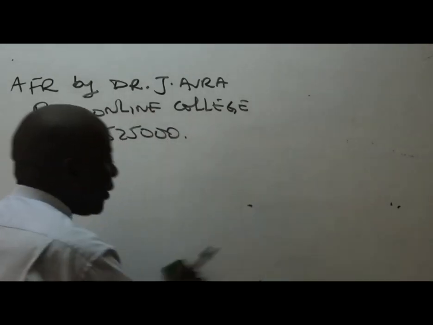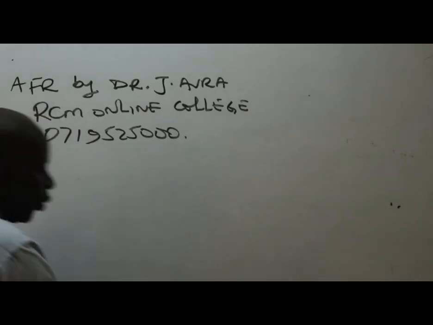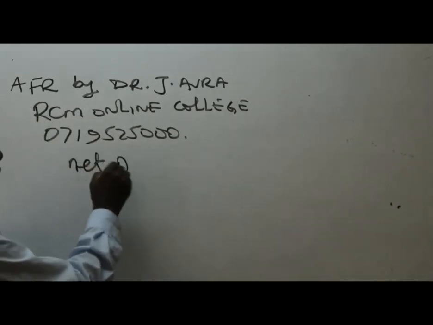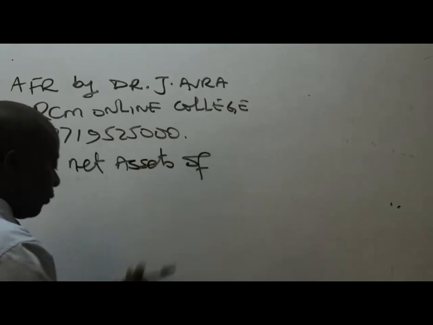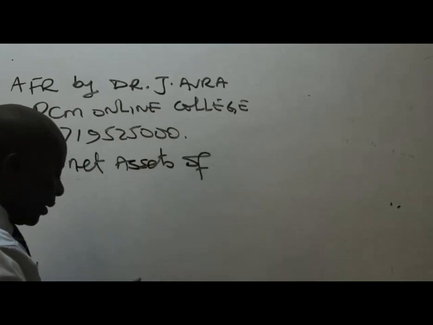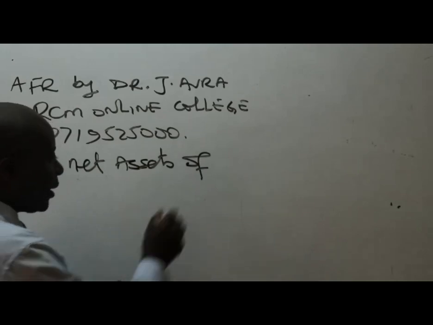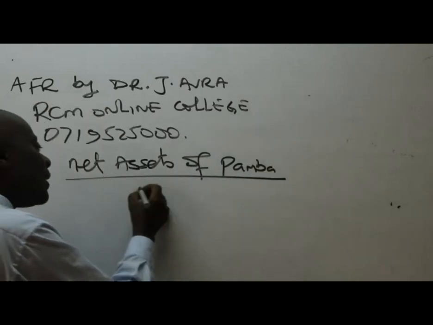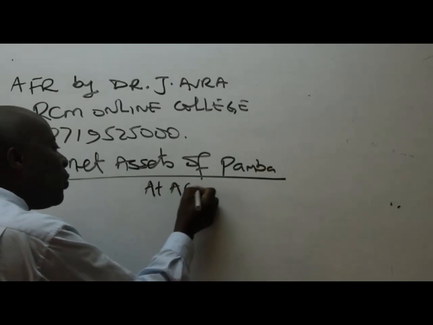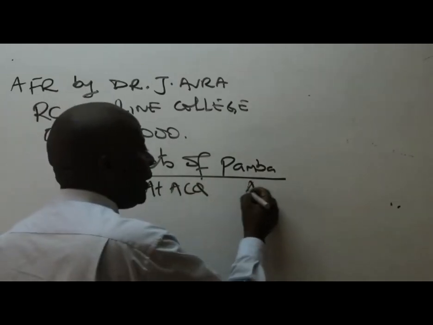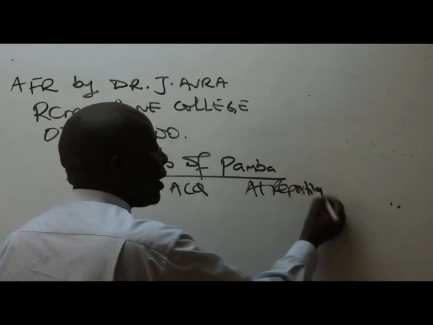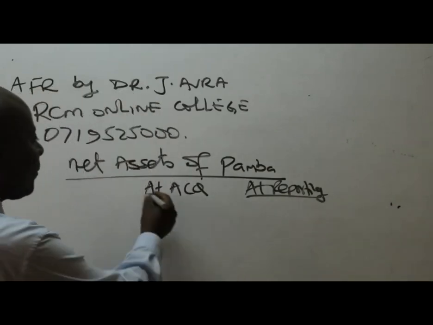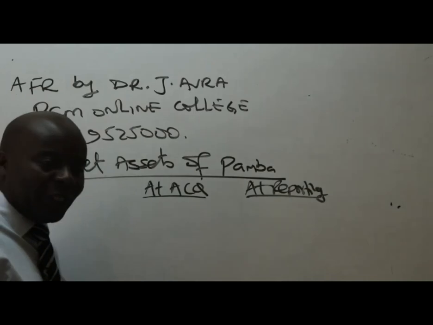Step number 2, please go ahead and give us the net assets of the 2 subsidiaries. You can combine, but if I'm the one doing this, I'll have to do them separately. First of all, the net assets of Pamba, the first subsidiary. I'll give them the net assets of Pamba at the date of acquisition and at reporting date. Remember, when you talk of net assets, you're looking at the equity components.